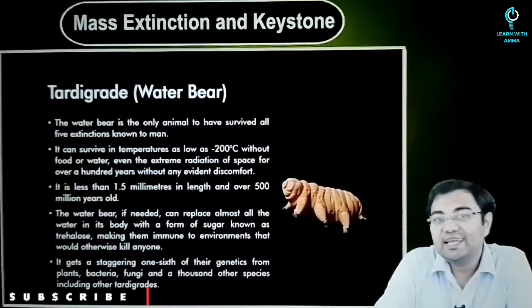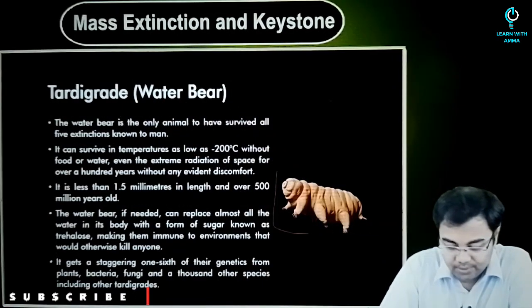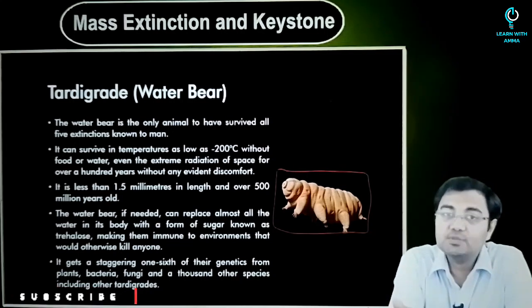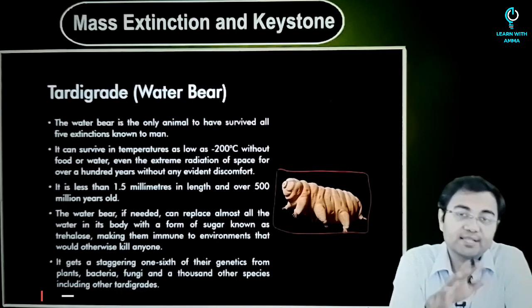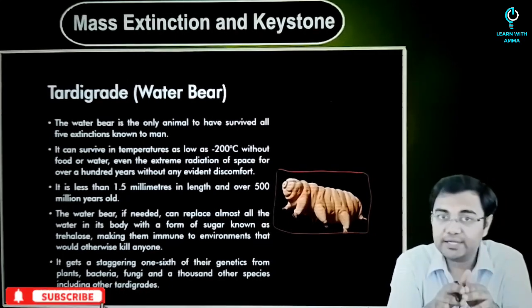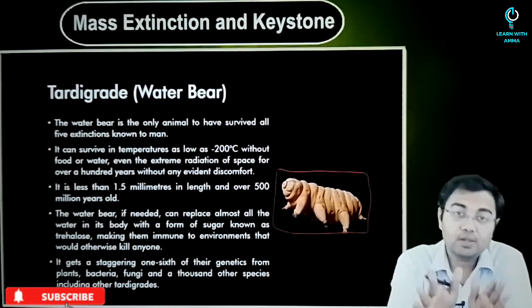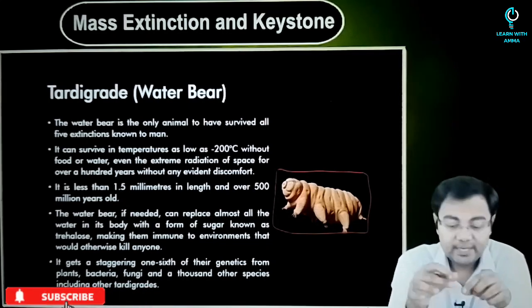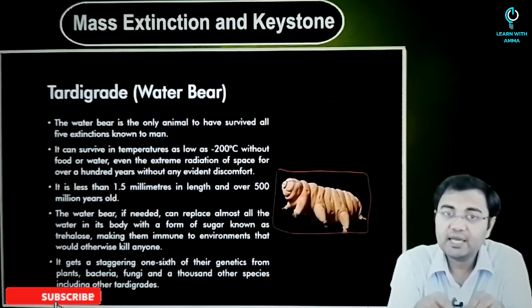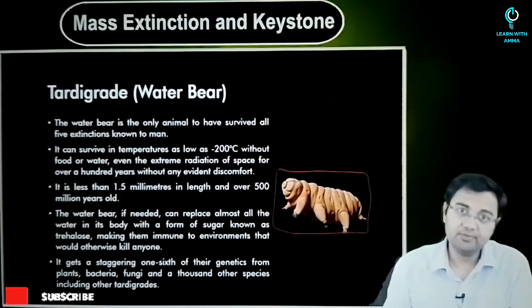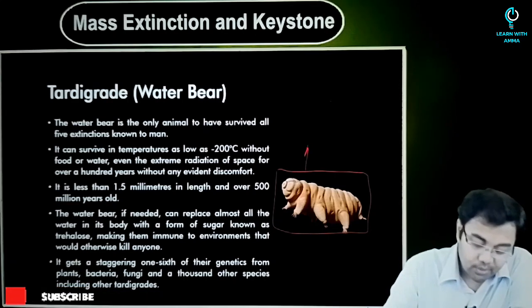Now there is one very interesting species that we know about, and this is the tardigrade. Why it becomes so important in this context is that it is supposed to be the only organism that might have outlived all the 5 major extinctions. All the 5 mass extinctions that happened, it has outlived all those, and it is the only such organism we know of that might have lived through all these.